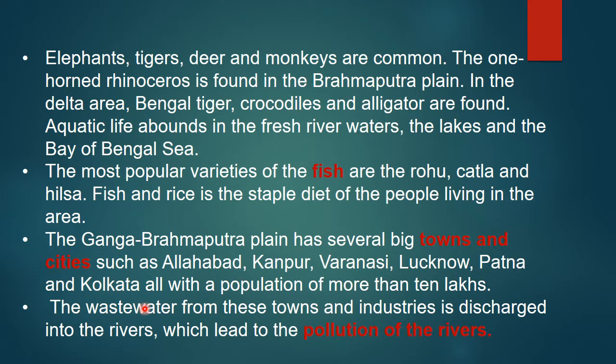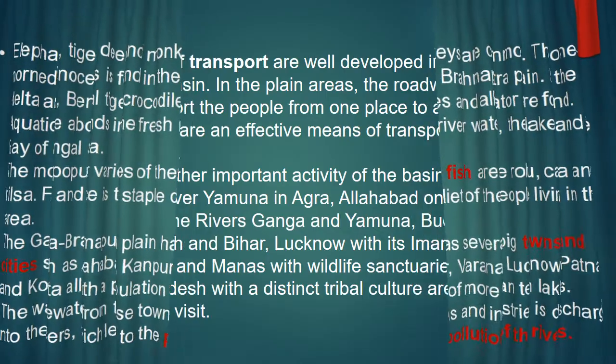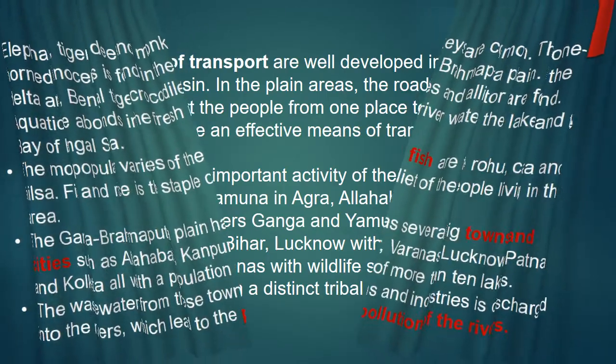Then waste water from these towns and industries is discharged in the river. So since waste water is discharged in the river, the water is polluted. The water is polluted. Okay children. The next we will see about transport.